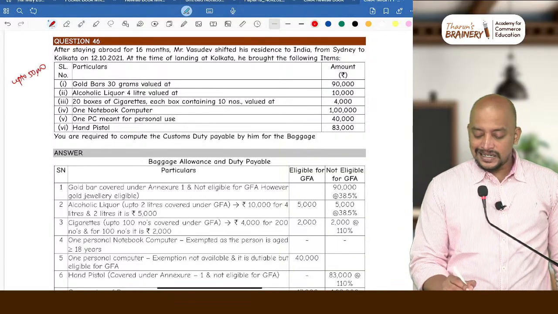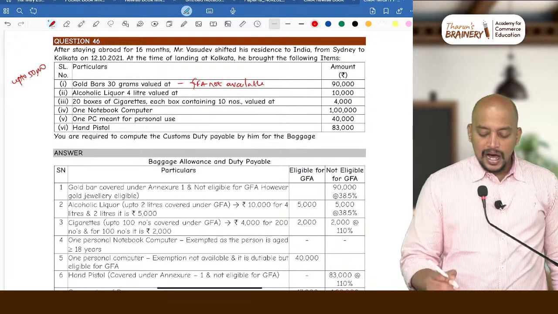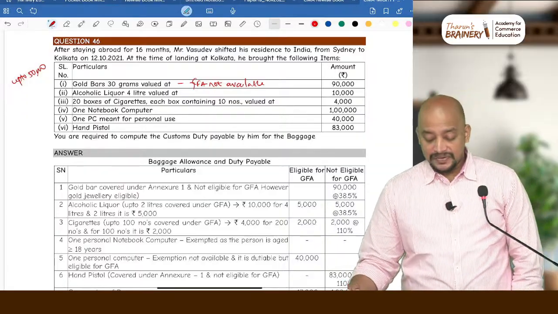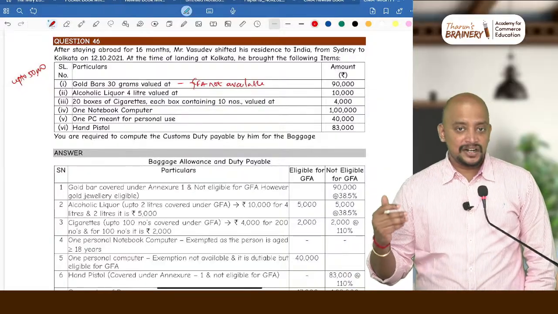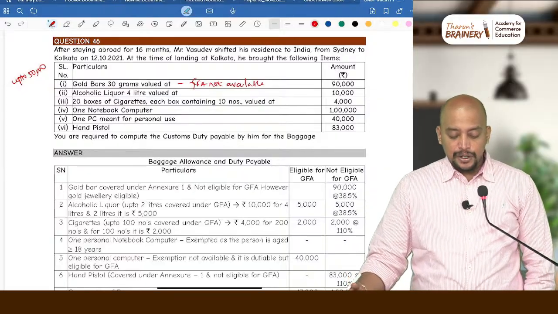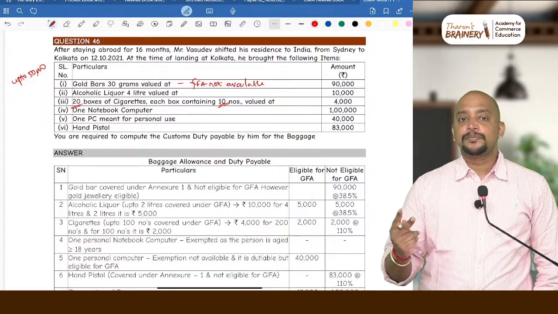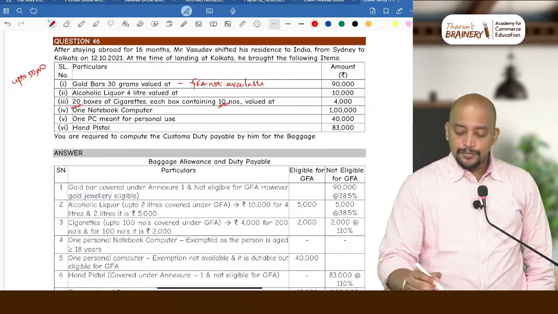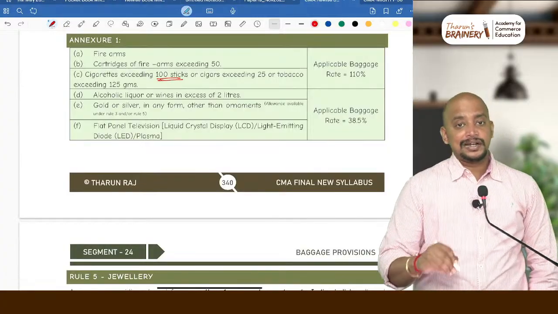And in the first case, GFA available or GFA not available? GFA not available. Then alcoholic liquor 4 liter valued at 10,000. So which case general free allowance is available? 2 liters general free allowance are available. Remaining 2 liters general free allowance is not available. 20 boxes of cigarettes, each box consisting 10 numbers. So 20 into 10 means 200 numbers. In that again 100 cigarettes general free allowance available, beyond 100. Because if you see annexure 1, only exceeding 100 not available, but up to 100 is available.